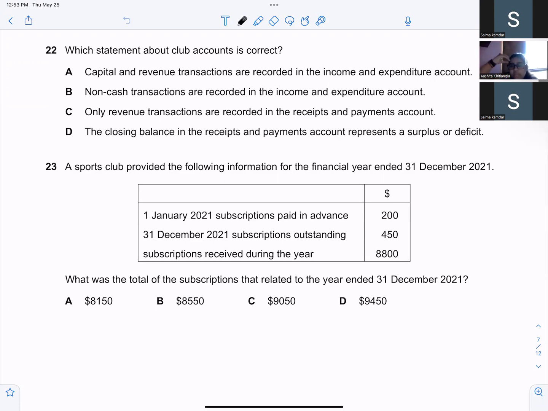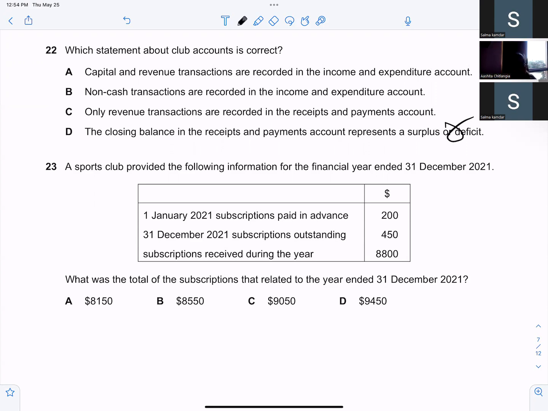Okay, D is wrong, so we cancel that out. Why is it wrong? Because income and expenditure shows surplus and deficit, and receipts and payment shows the balance close down and begin down. Only revenue transactions are recorded in receipts and payment account. This might be correct, I'm not sure, so we'll leave that. First one is also wrong. Capital and revenue transactions are recorded in income and expenditure, because income and expenditure transactions are recorded. So first is wrong. And non-cash transactions are recorded is also wrong. So the correct answer is C.